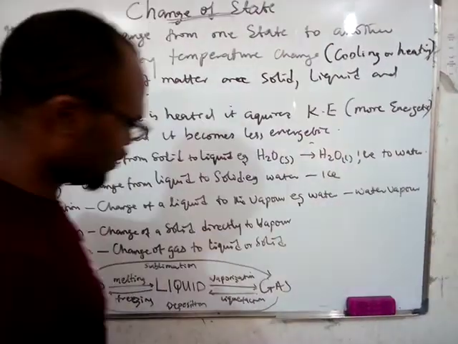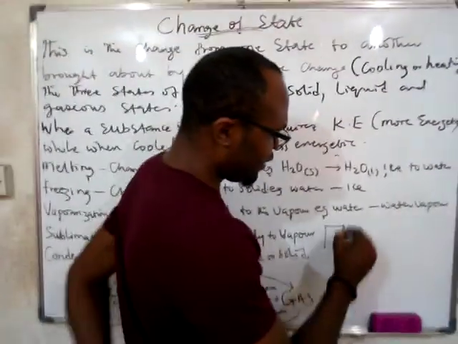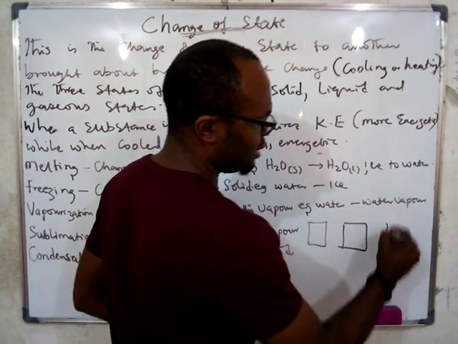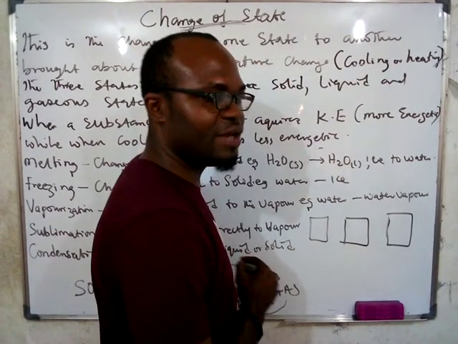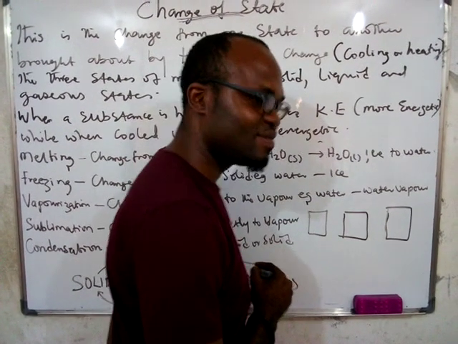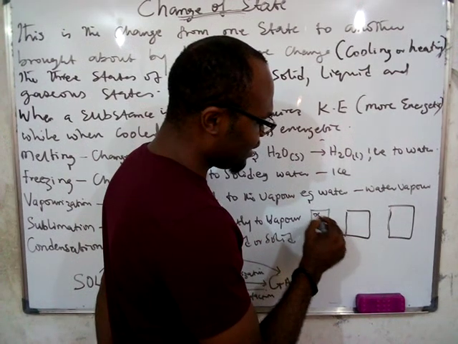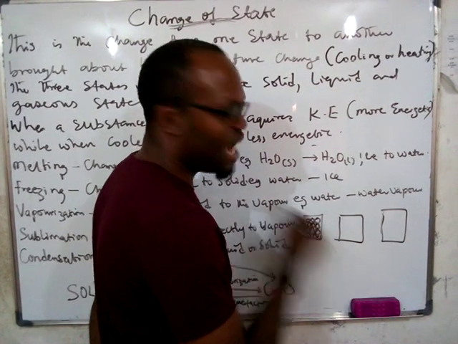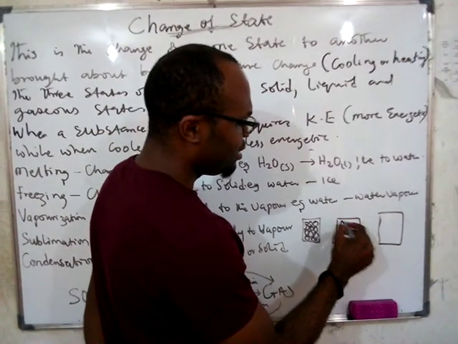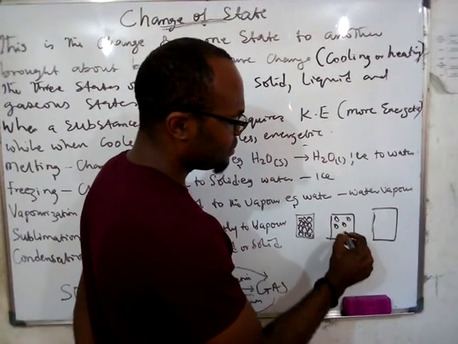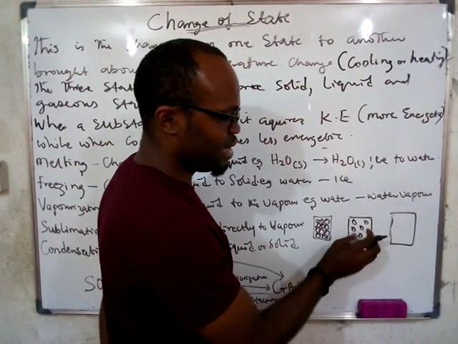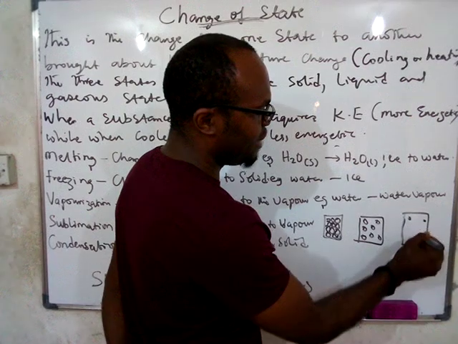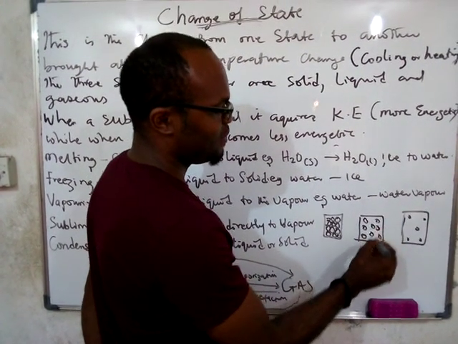So if you are supposed to draw the solid, and you have this as the box containing the solid, this as the box containing the liquid, and this one as the one containing the gas, how are you supposed to draw this? For the solid, you are supposed to draw it in this way, that all of them are closely packed. Whereas for the liquid, they are at a distance. This is distance. The bonds are not as strong as they are here. But for gas, you have them even more dispersed. Is that clear? Yes, sir.